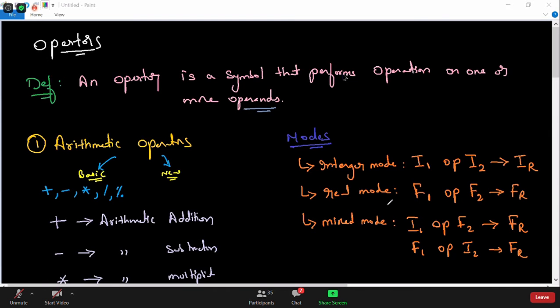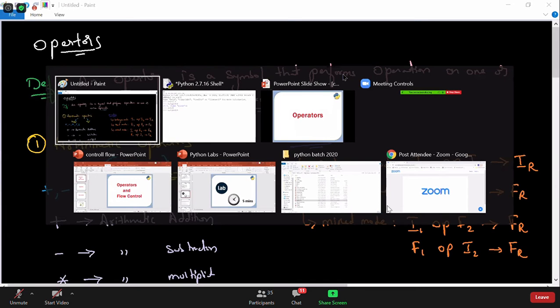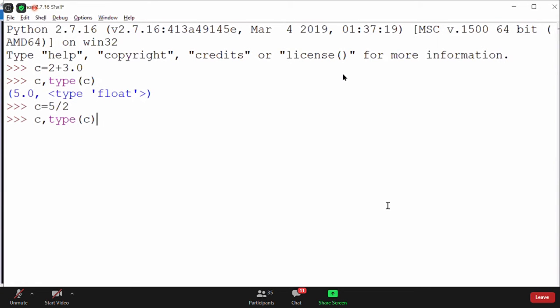By looking at the screen, I made you understand the different modes: integer mode, real mode, and mixed mode. Integer mode means if the first operand is integer and the second operand is integer, then the result will be integer. Both the operands are integer here, so the result is integer. So we are in integer mode now. When I print this, it will give me an integer value. Agree, everyone? According to integer mode, the answer is integer.